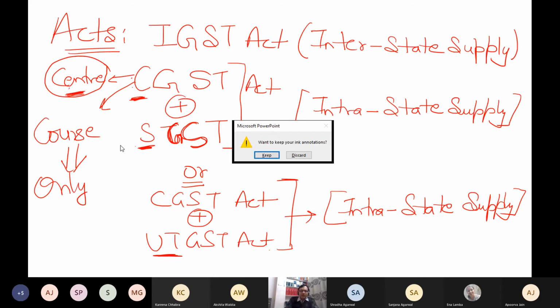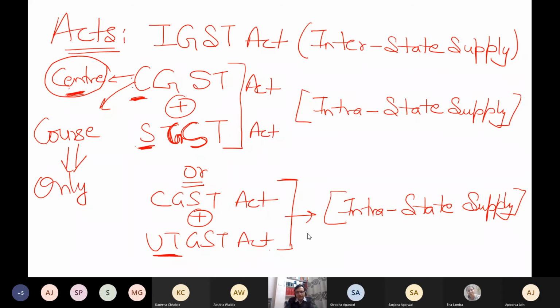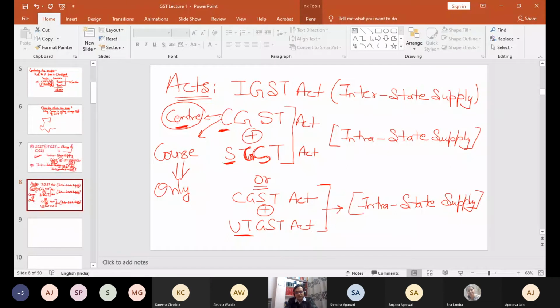Please raise your hand if you get this point. Till this point, if you have any query, please ask, otherwise raise your hand. Okay.